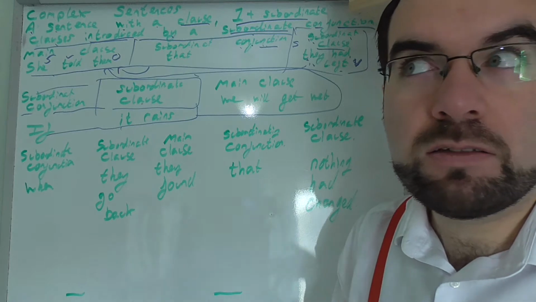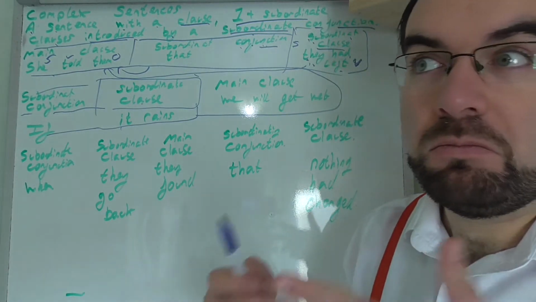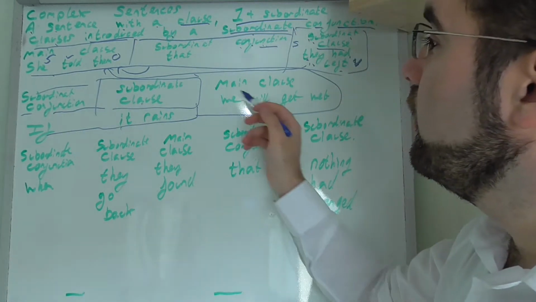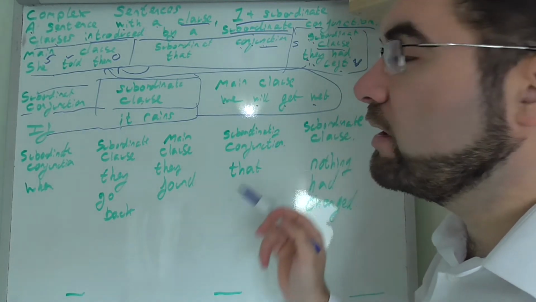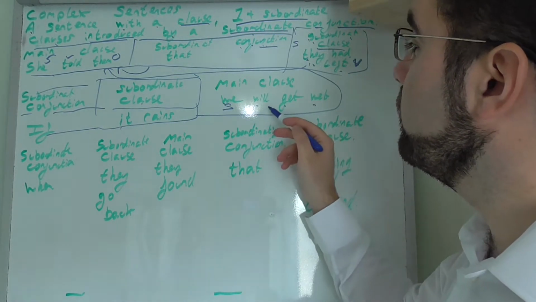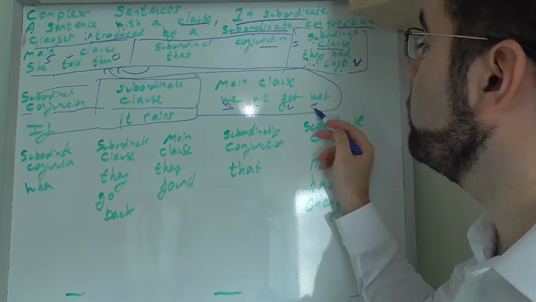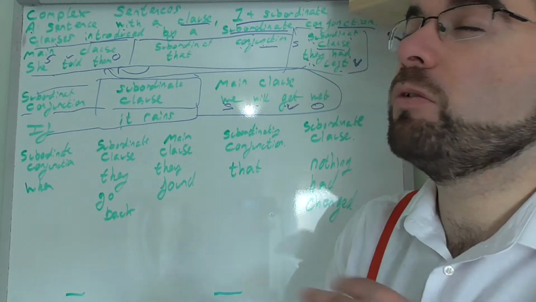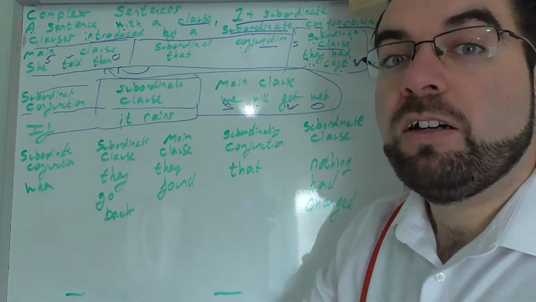If it rains, what? Main clause: we will get wet. Subject, we; verb, will get; object, wet. We will get wet. We will be damp. We will be soaked. We will be dirty. We will be wet.